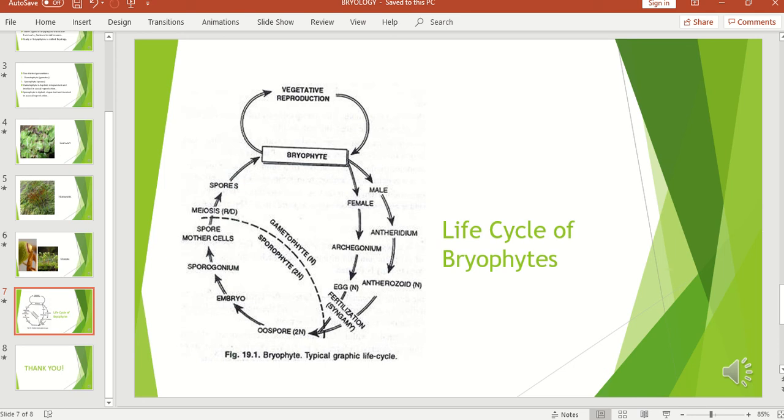Inside the sporogonium or the sporophyte, the spore mother cells are produced. The spore mother cells, after reduction division, or meiosis, give rise to the haploid spores. The haploid spores grow and germinate into the dominant phase of the bryophytes or the main plant body, which is the gametophyte. The two generations, that is the gametophytic generation and the sporophytic generation, alternate with one another.